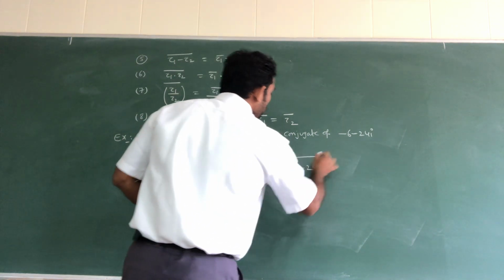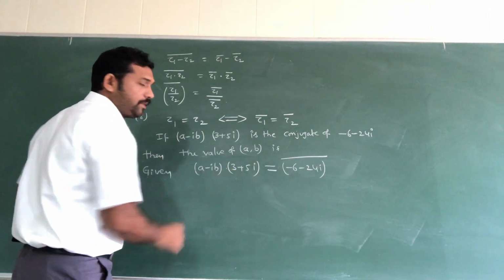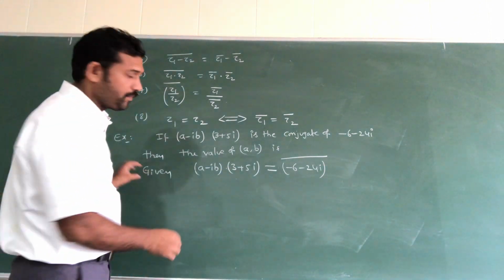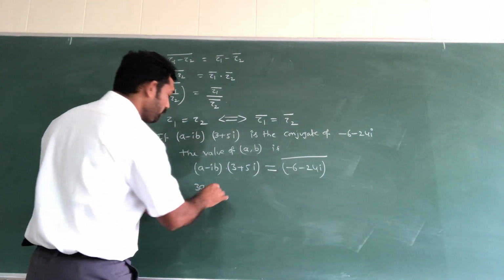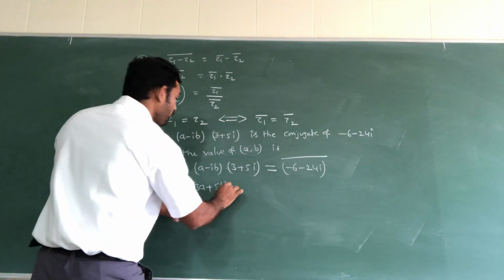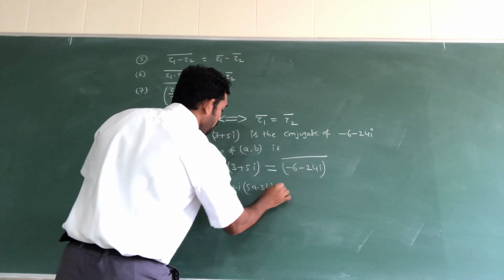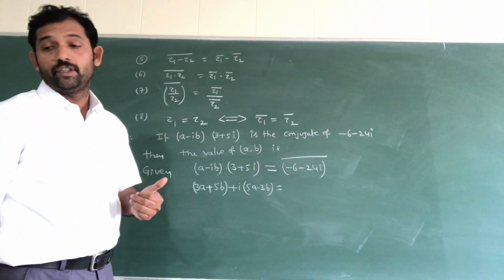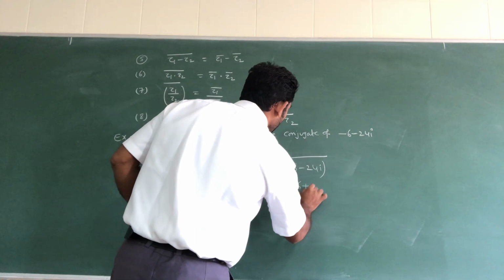Conjugate means you have to take a bar. On the left hand side, multiplying gives 3a plus 5b, directly I am writing; you have to do the simplifications later by practicing. It is equal to the conjugate, which is minus 6 plus 24i.